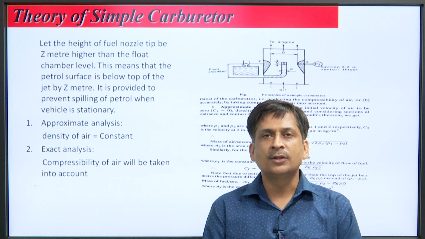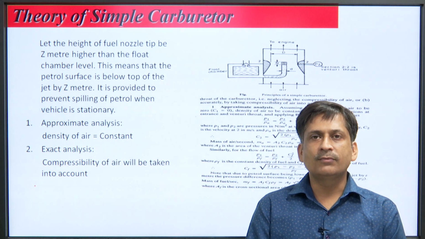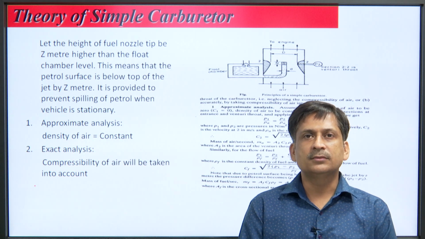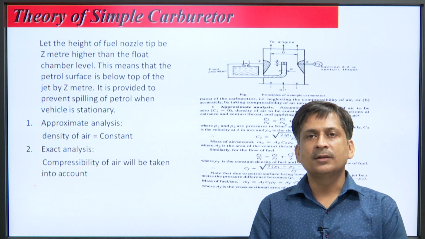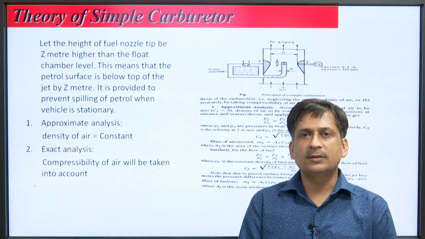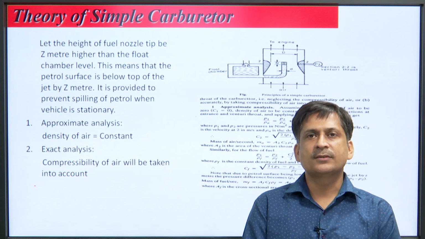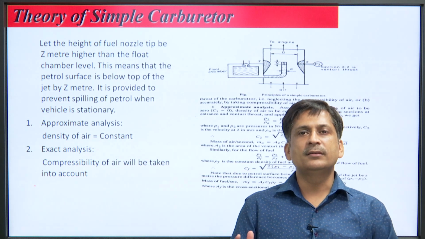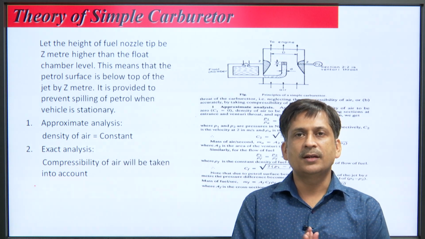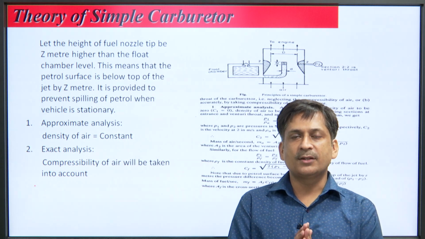We have discussed the theory of the carburetor and how it works, and we have discussed the simple carburetor, which has its own limitations. What are those limitations? It provides the correct mixture only in the normal operating range, partial load between 20 to 70% of the load,